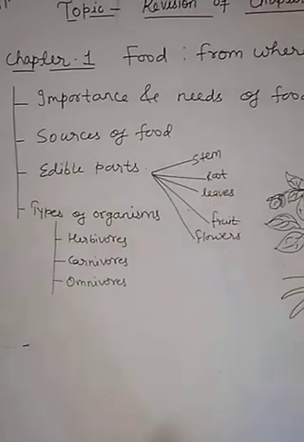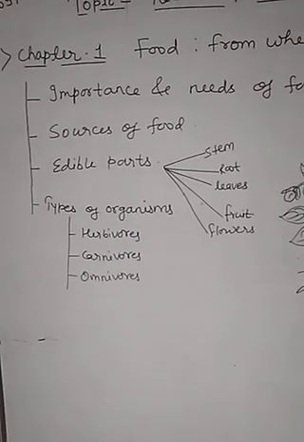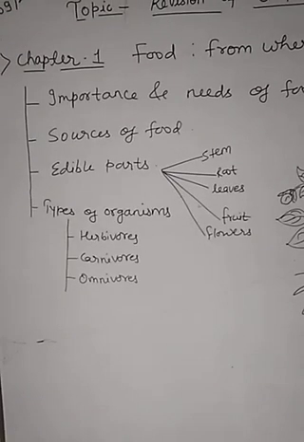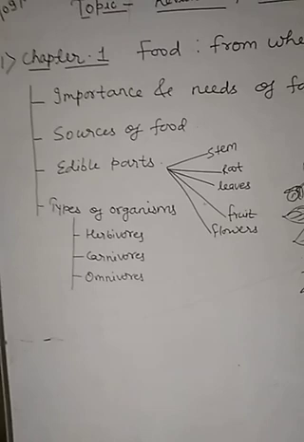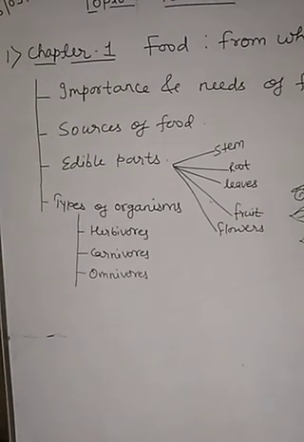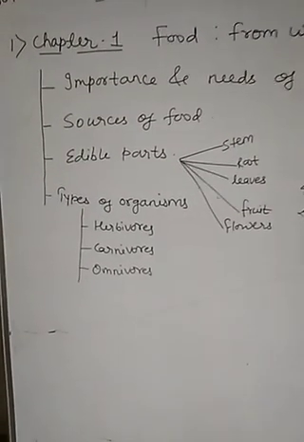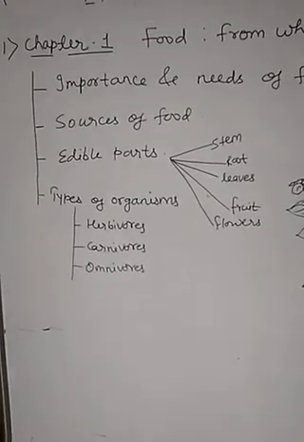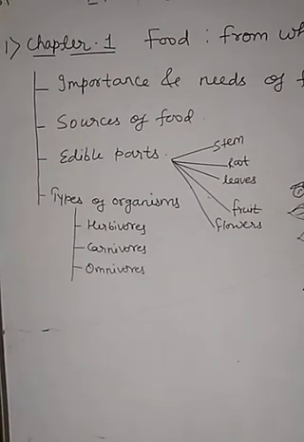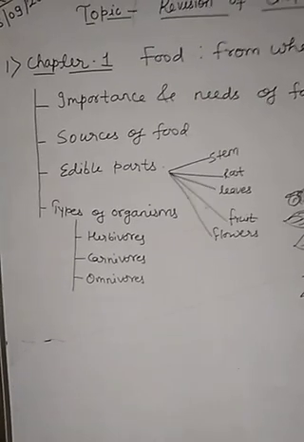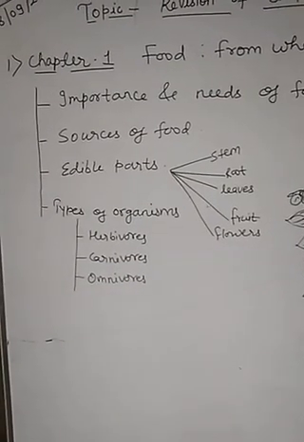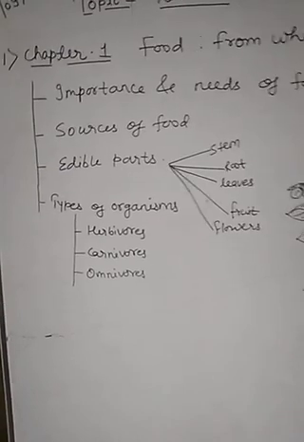And you know that plants make their own food, and that is why plants are called producers. All the animals directly or indirectly depend on plants for their food, and that is why plants are known as producers. They are producing their own food. Some plants not, but most of the plants make their own food, and that is why they are called producers.